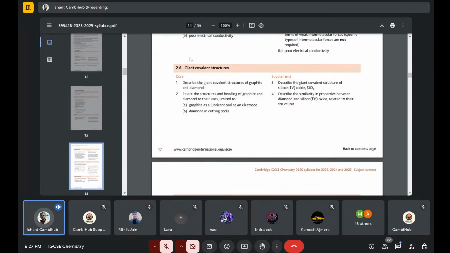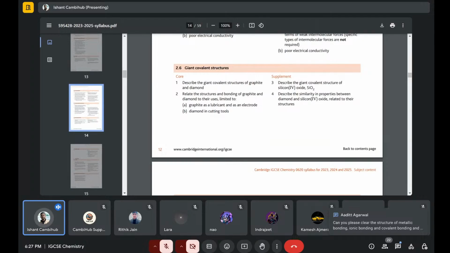Then giant covalent structures, they are from graphite basically, like pencil leads. They have questions and they ask you about the strength of graphite and diamond, and of course silicon oxide also. Mostly they ask graphite-type questions, because it is used as a lubricant and an electrode also.